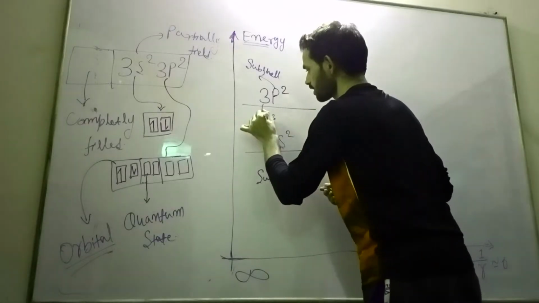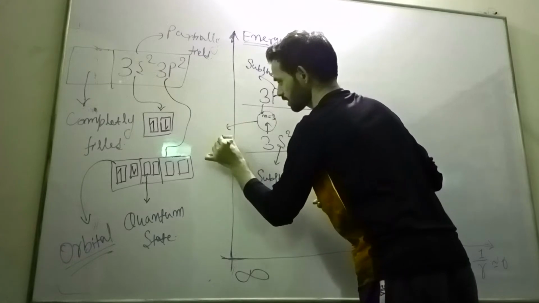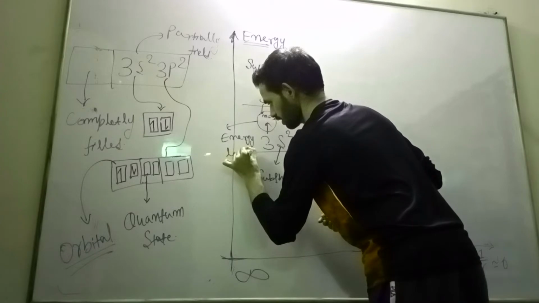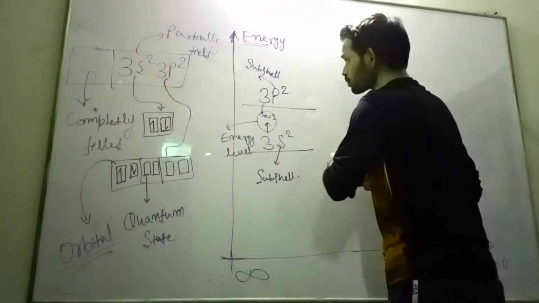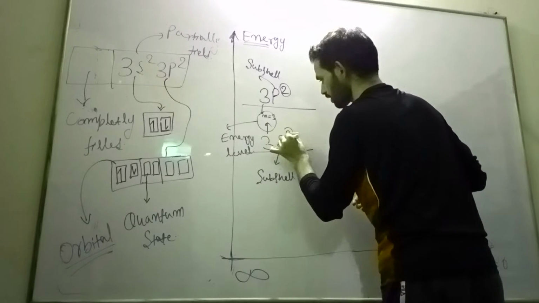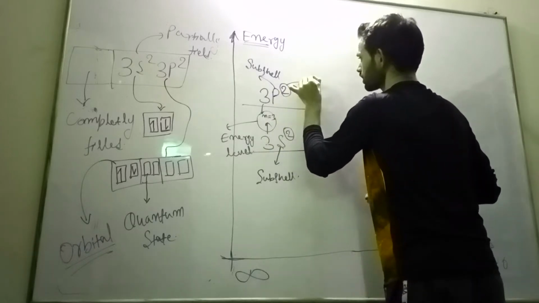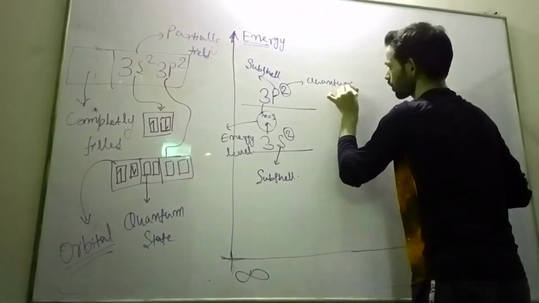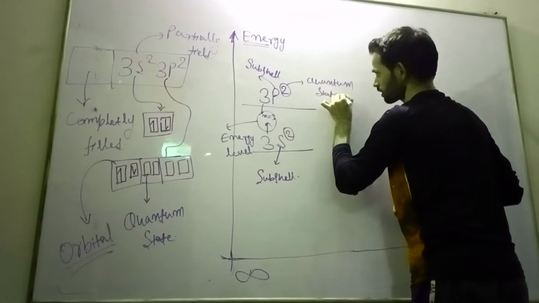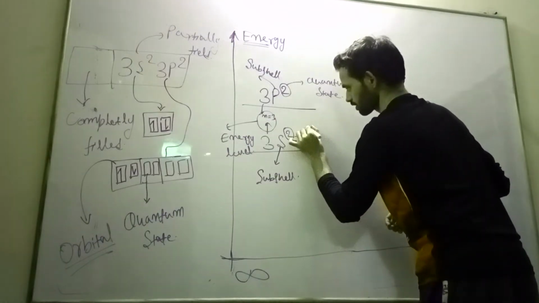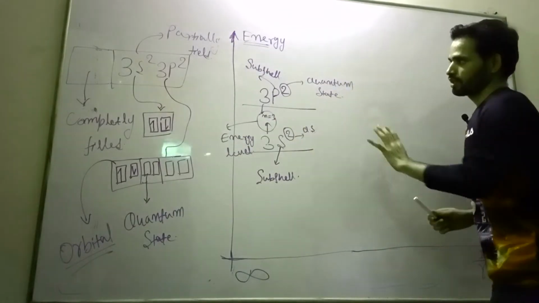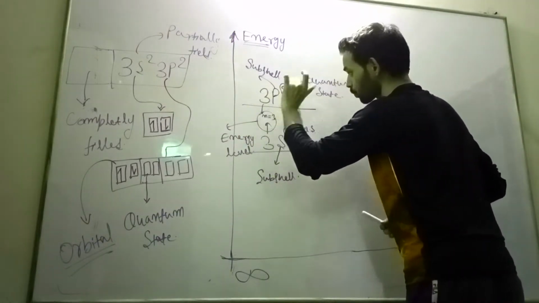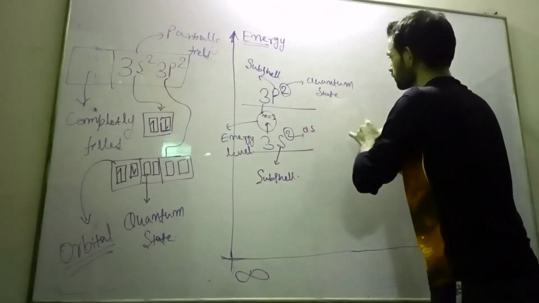These numbers are energy levels. What is this power? These are quantum states. Now this is the energy level, this is the energy subshell, and these are quantum states per atom.